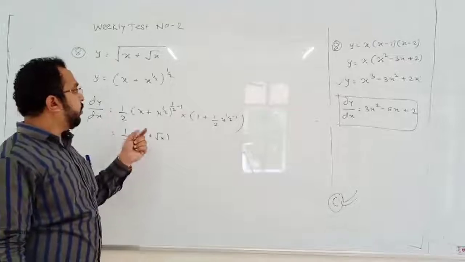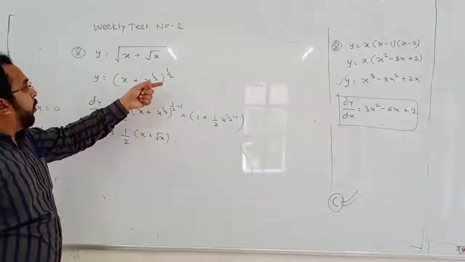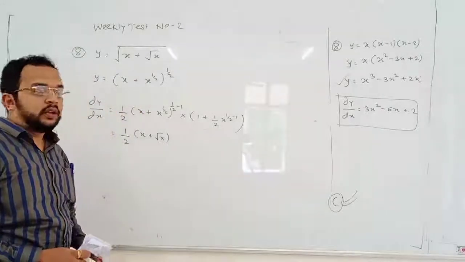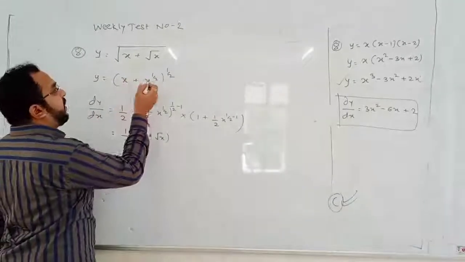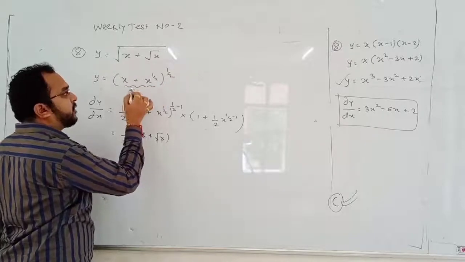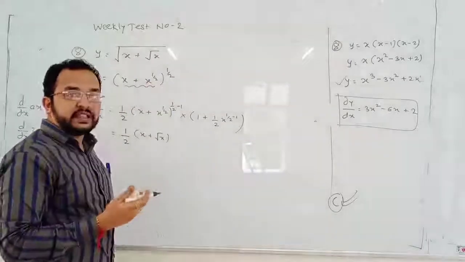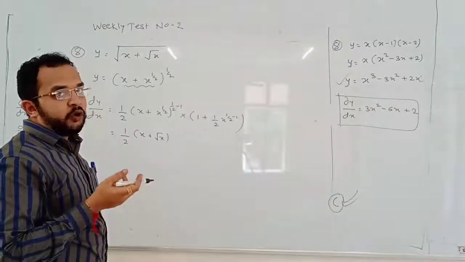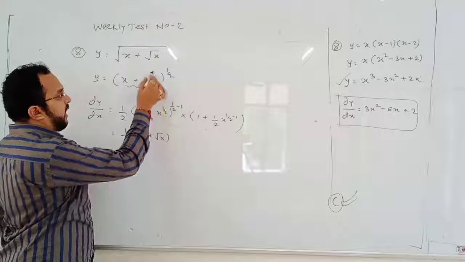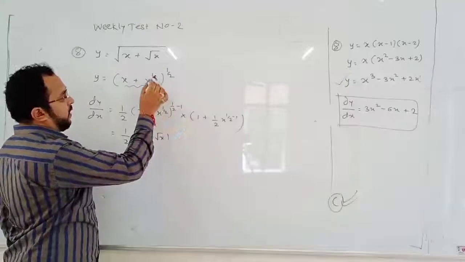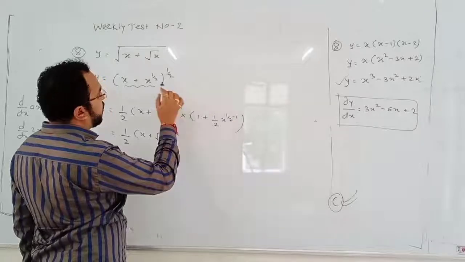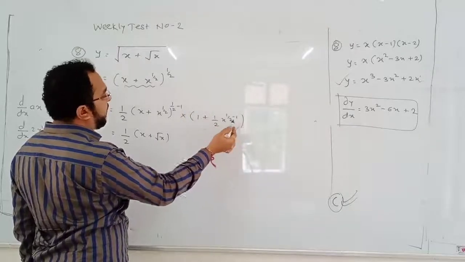Okay. Now this term as it is, but when you applied the power rule, was that x? No. What is it? x plus square root of x. What did we apply the power rule on? x plus square root of x. It is something other than x. So we need to differentiate it again in the product. What is the differentiation of x? 1, and the differentiation of the next term: power is half, take the power half in the numerator and reduce the power by 1. So the new power will become half minus 1.